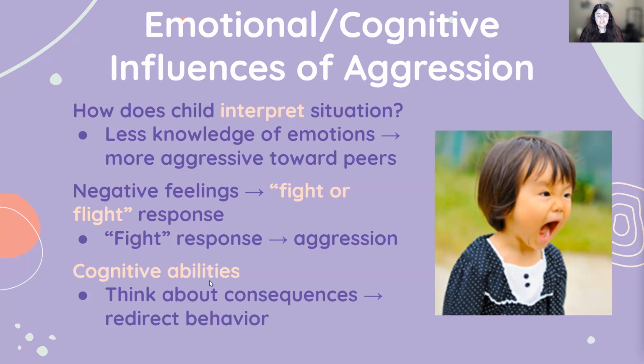And also just cognitive abilities in general can play a role. If the child has the cognitive ability to step back and think about their consequences, they might be able to overcome their negative feelings and redirect their behavior. This goes back to self-regulation. Those are just some ways that emotional and cognitive factors could influence aggression.